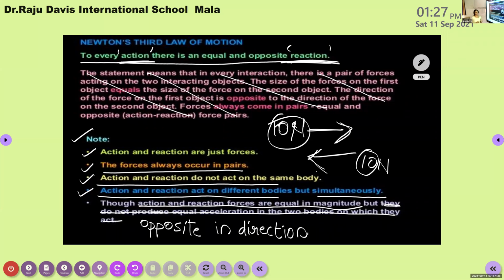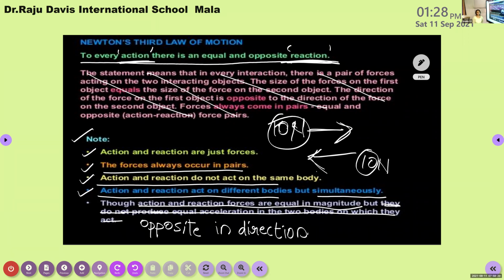Out of these three laws, the most simple law, and the one every student likes to study, is this third law of motion, because it's very easy to study. To every action, there is an equal and opposite reaction. Now, can you give some examples of applications of Newton's third law of motion from our daily life? When a ball hits the wall, it gives a reaction and bounces back. Very good. Whenever a ball hits the wall, it bounces back from the wall. This is an application of Newton's third law of motion.